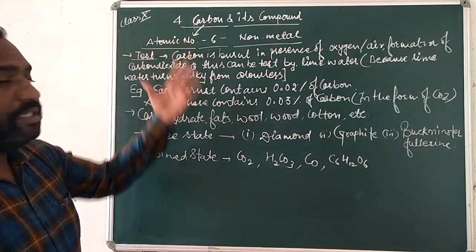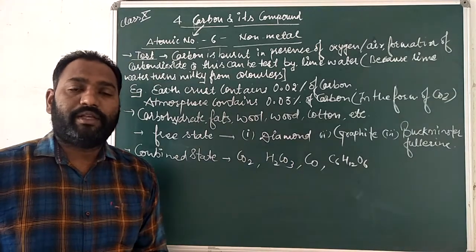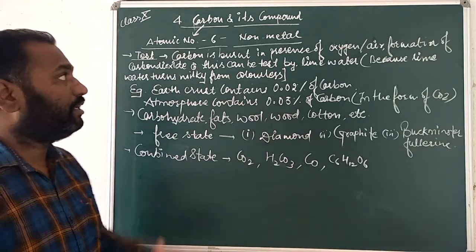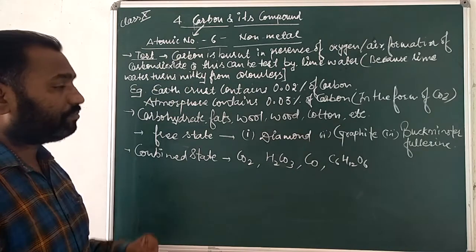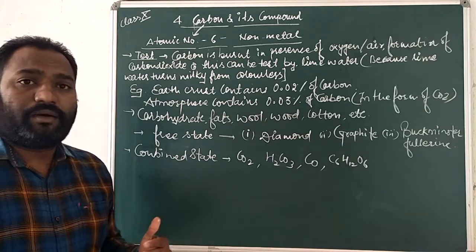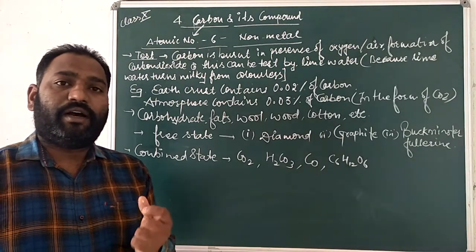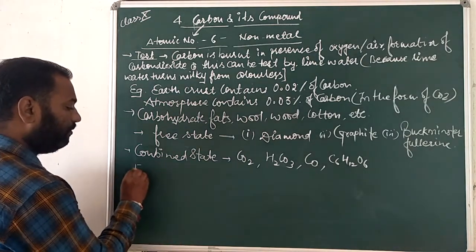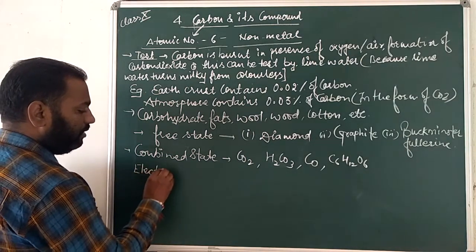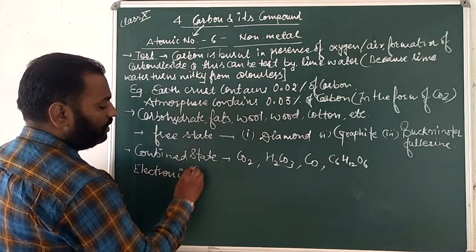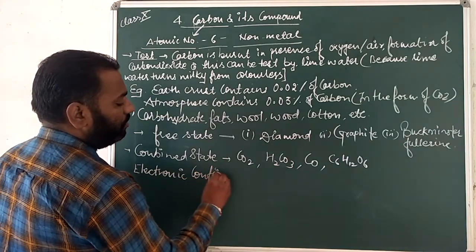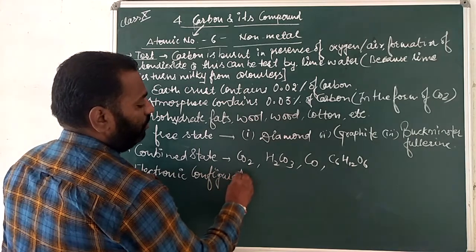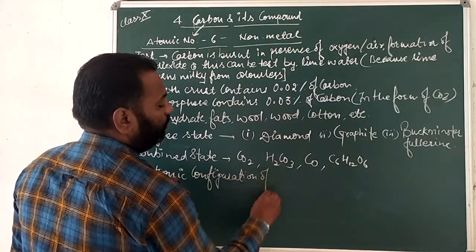It means carbon is a non-metal having atomic number 6, and in the valence shell they are having 4 valence electrons. So now I am making the electronic configuration of this carbon. Okay, electronic configuration of carbon.